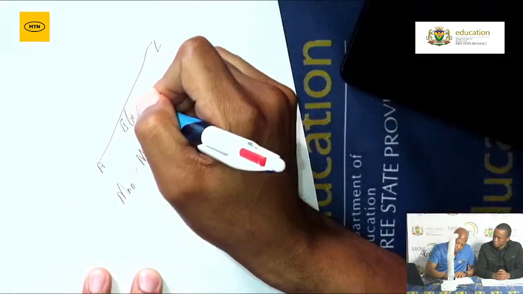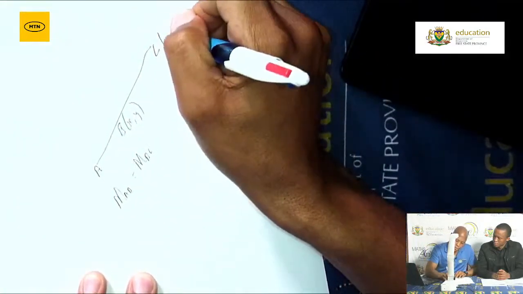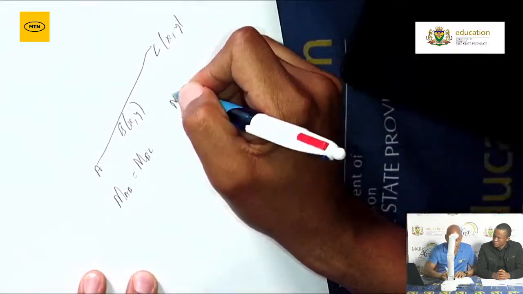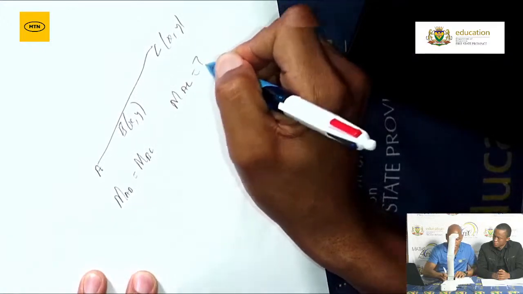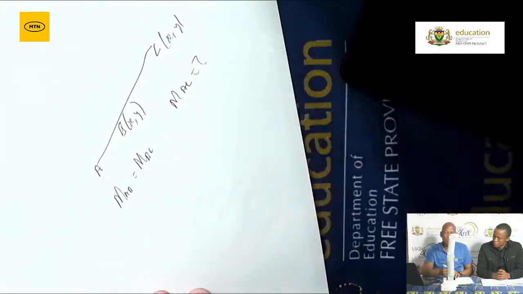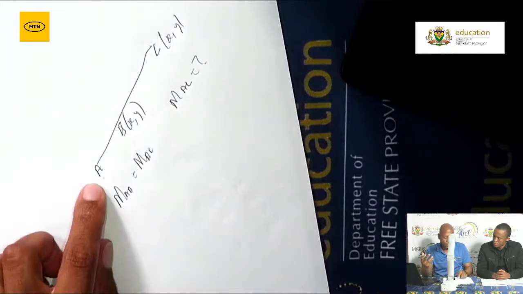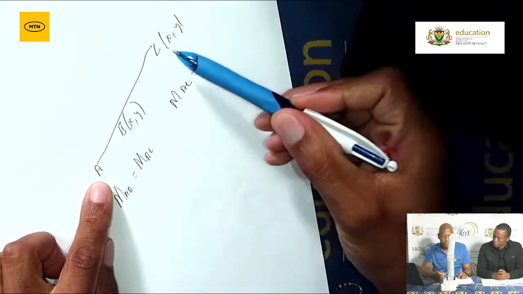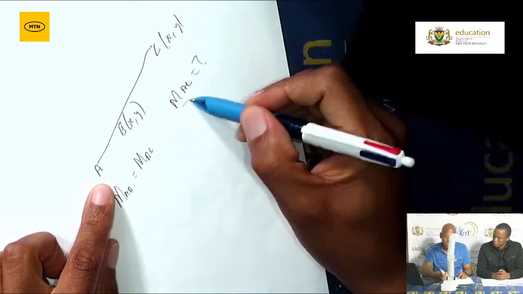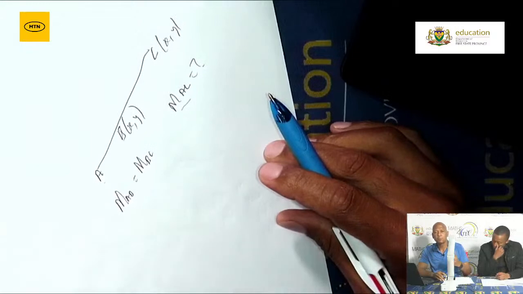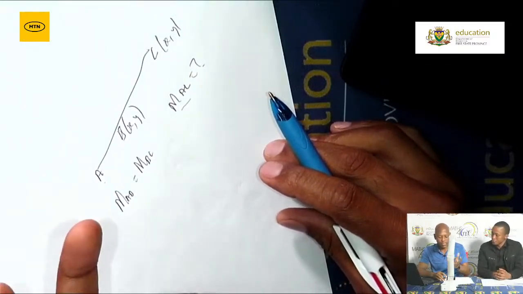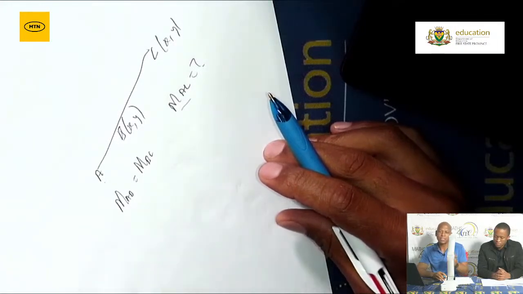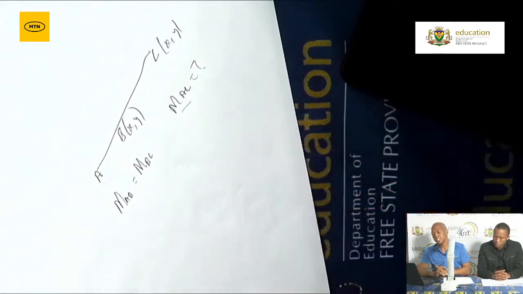If I know the coordinates of B and of C, and the question says determine the gradient of AC, but you don't know the coordinates of A, then you can use the coordinates of B as well as C to determine the gradient of AC. Most of the time I saw grade 12s struggling with that. If the three points are on the same straight line, remember, they have the same gradient.